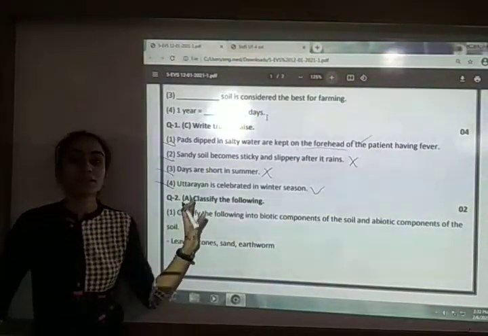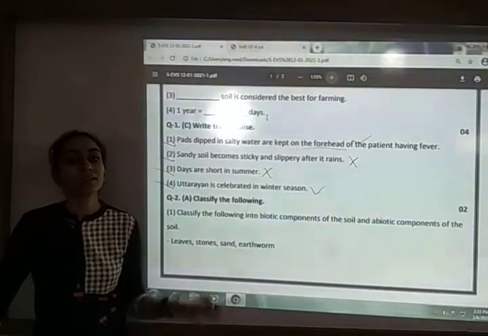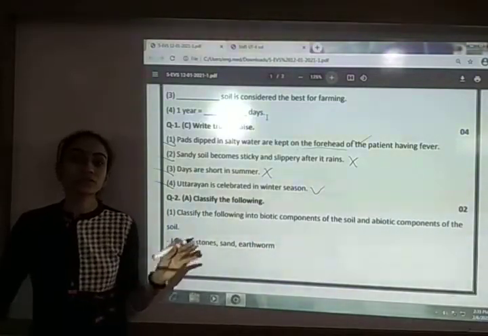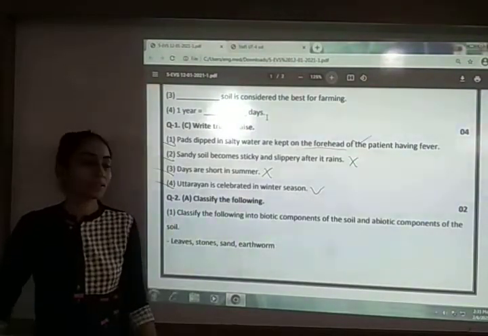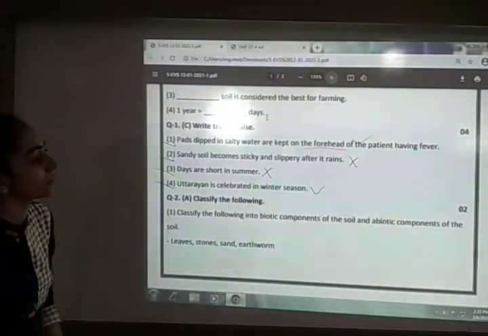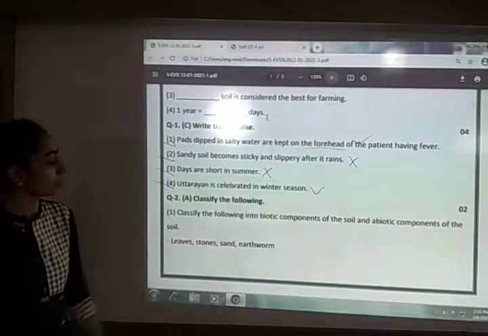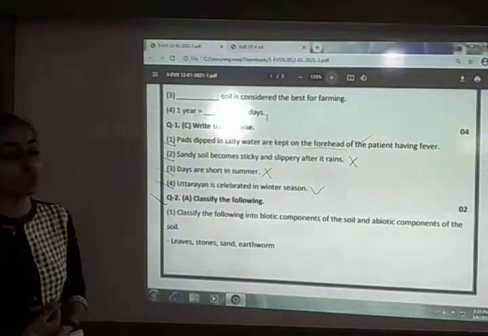We are celebrating Uttarayan on 14th of January, and January is the month of winter season. So yes, here your answer is true. We are celebrating Uttarayan in winter season. So these are the answers: true, false, false and true. Next is question number 2a.